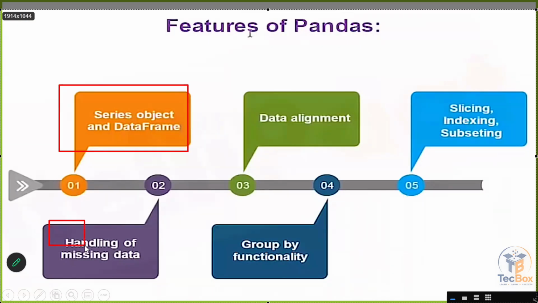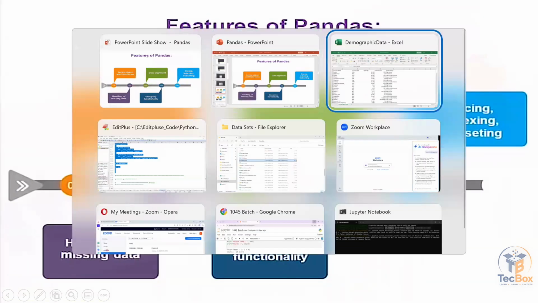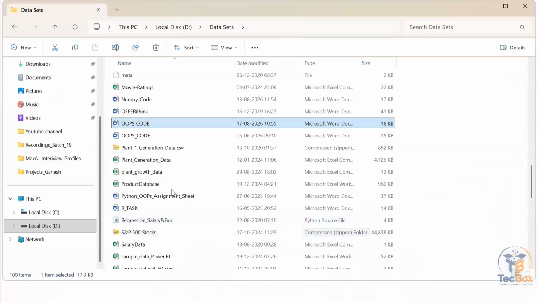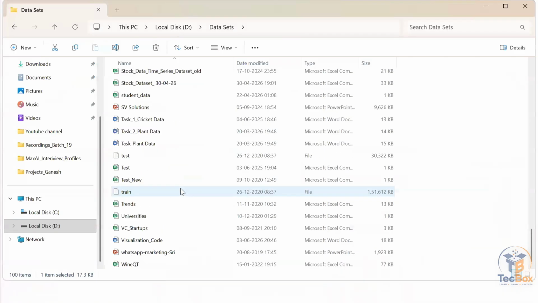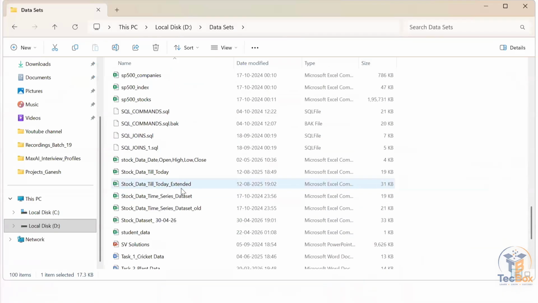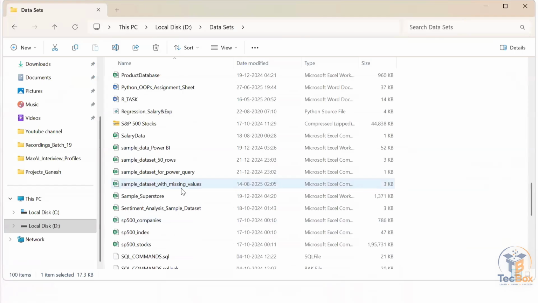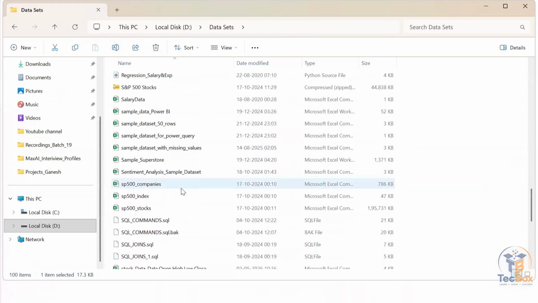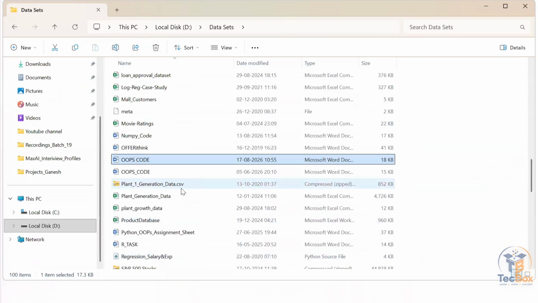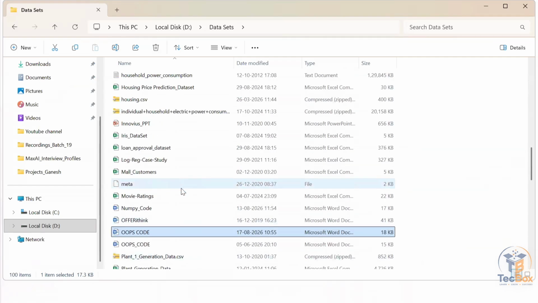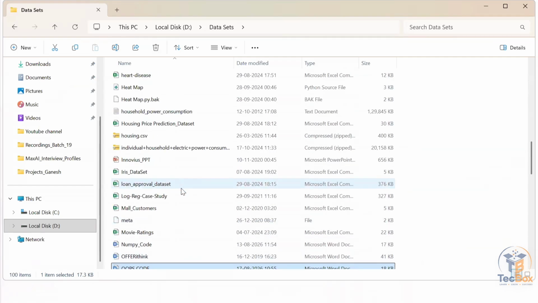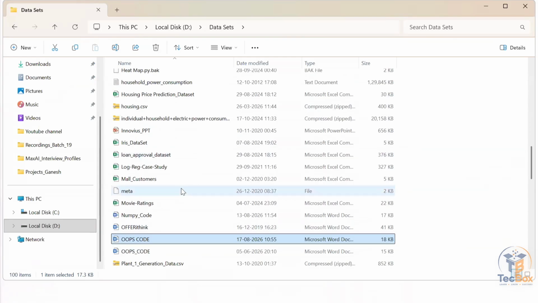So what we can do is handling of missing data, because sometimes you can't have the data. For example, let me open the missing data set. Let me see whether I have the data set or not. First of all, missing values.